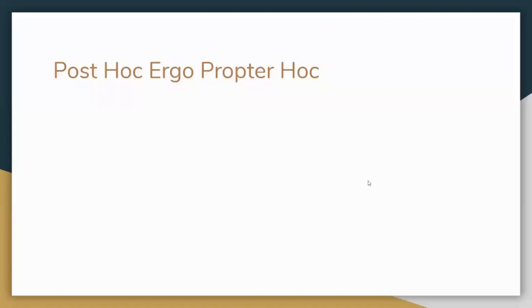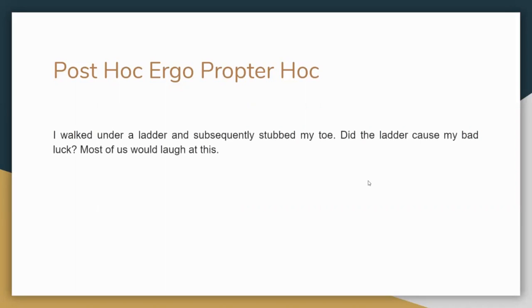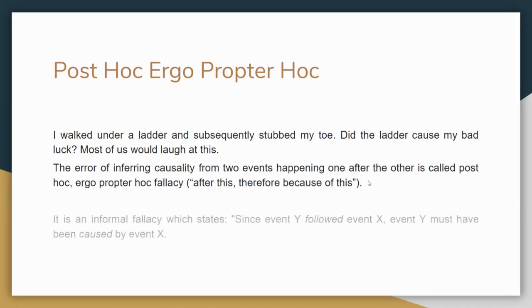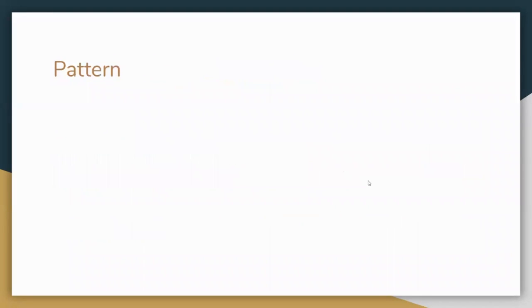The first fallacy is post hoc ergo propter hoc. I walked under a ladder and subsequently stubbed my toe. Did the ladder cause my bad luck? Most of us would laugh at this. The error of inferring causality from two events happening one after another is called the post hoc ergo propter hoc fallacy. After this, therefore because of this. This fallacy brings out a misconception in which correlation appears to suggest causation. Here people usually assume that since event Y followed event X, event Y must have been caused by event X.